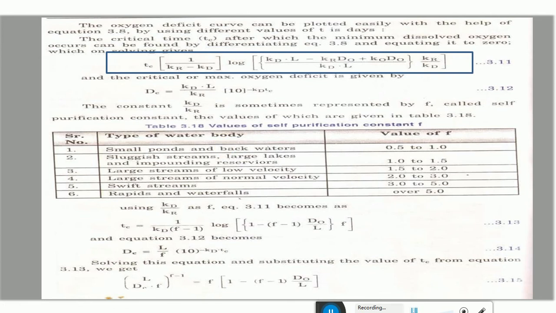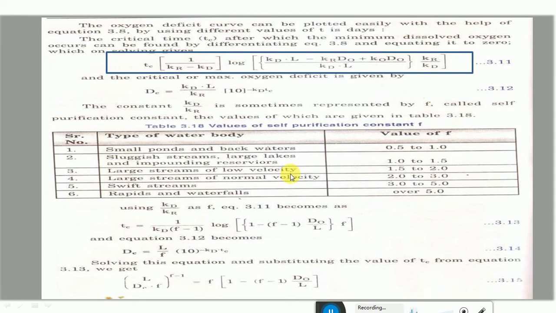Okay, and the critical time is obtained by Tc equals 1 divided by Kr minus Kd into log of Kd into L minus Kr into D0 plus Kd into D0 divided by Kd into L into Kr by Kd, and the critical or maximum oxygen deficit is given by DC is equal to Kd into L divided by Kr into 10 to the power of minus Kd into Tc. So this Kd by Kr is sometimes called the self-purification constant. Okay, it is represented by F.